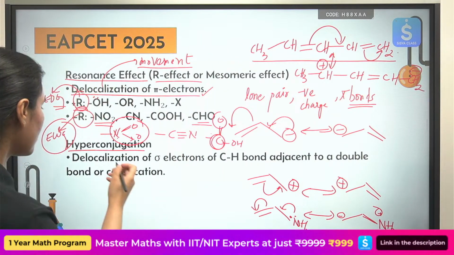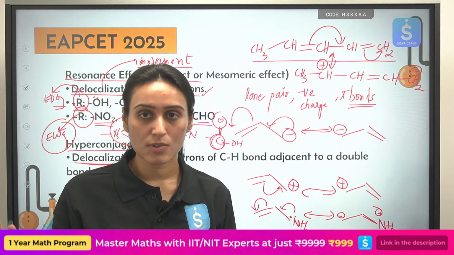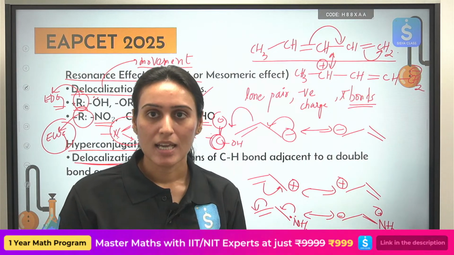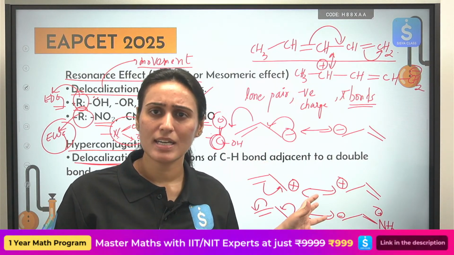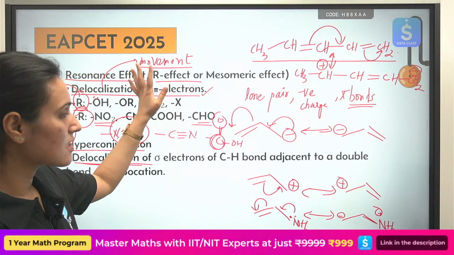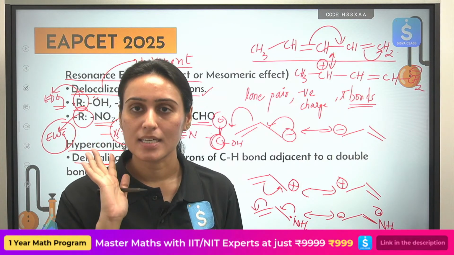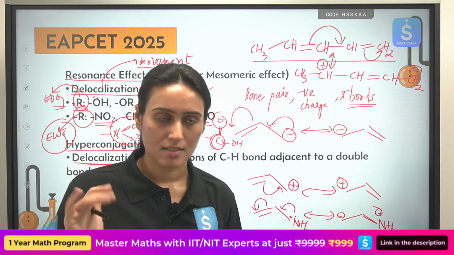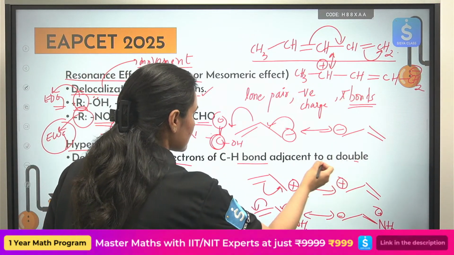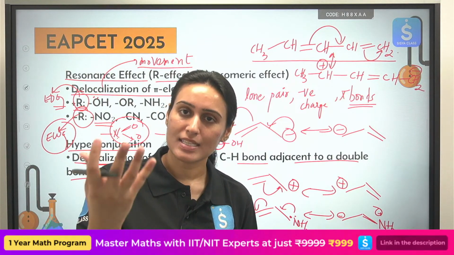Okay, see, hyperconjugation, delocalization we have written here. In inductive there was no delocalization, not of sigma bonds, not of pi bonds. Remember that. Okay, is hyperconjugation dependent on distance? No. Only inductive effect is dependent on distance. Resonance effect, hyperconjugation, it is distance independent. Okay, it will not depend upon the distance. Great. So, delocalization of sigma electrons of carbon-hydrogen bond adjacent to a double bond or a carbocation. Let me give you an example.